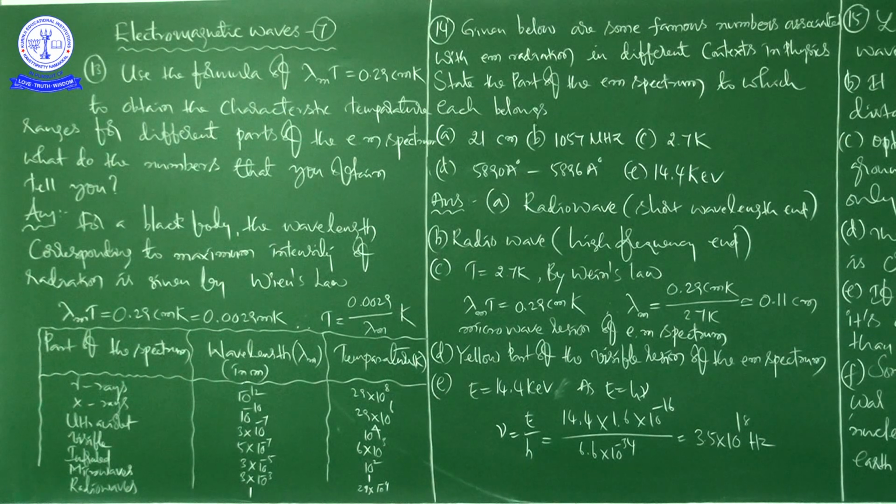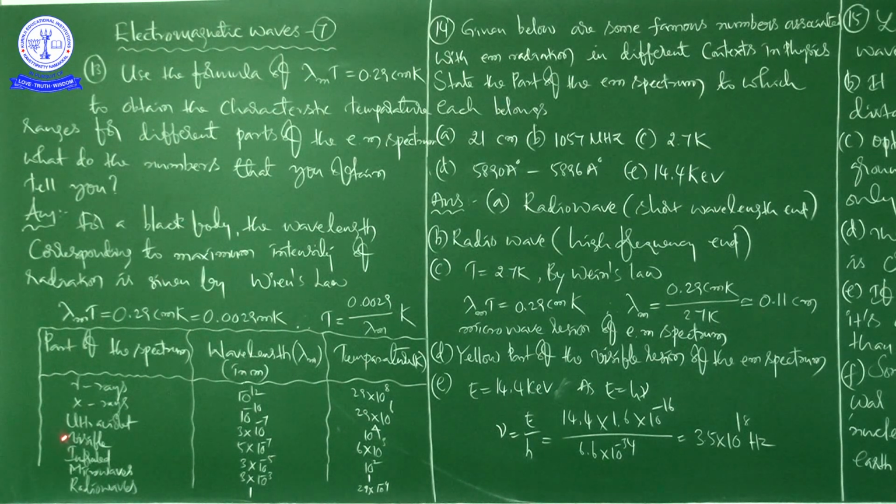For example, if you take gamma rays, the corresponding wavelength will be 10 to the power of minus 12 meters. Corresponding temperature is 29 into 10 power 8. Next X-rays, that is 10 to the power of minus 10, and here 29 into 10 power 6.